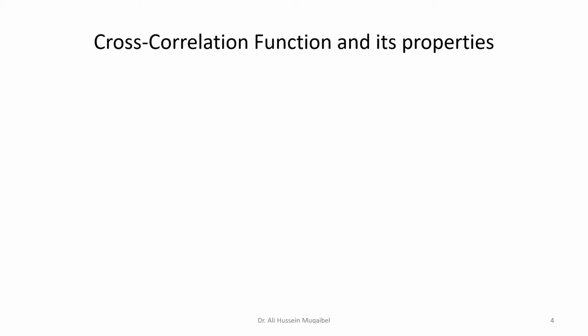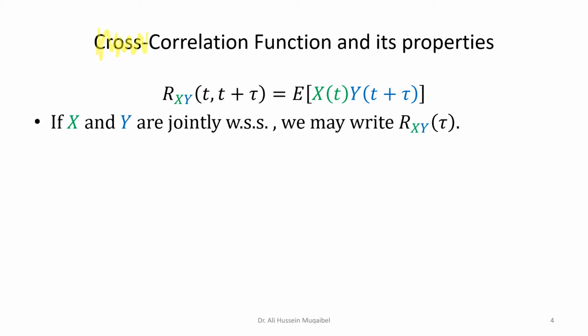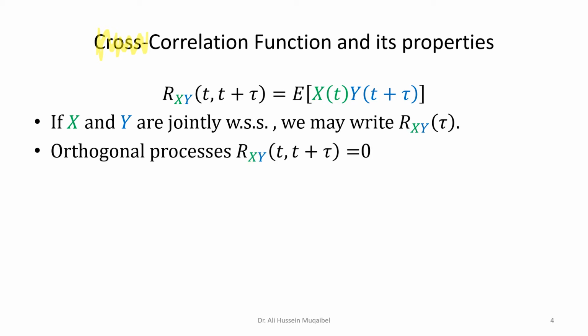If you look at the cross-correlation function and its properties, we now look at Rxy, which equals the expected value of x times y. When we say cross-correlation, it means that we are dealing with two random variables, nothing much. So the same concept we had before. If x and y are jointly wide-sense stationary, we may write R as a function of tau only. There is no t. If it's not wide-sense stationary, we have to keep the time index inside.